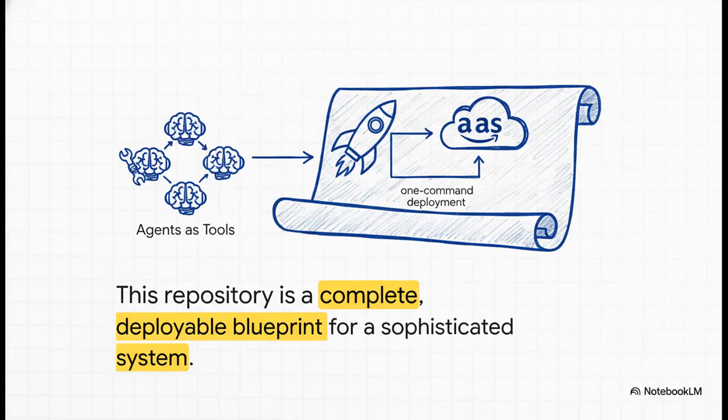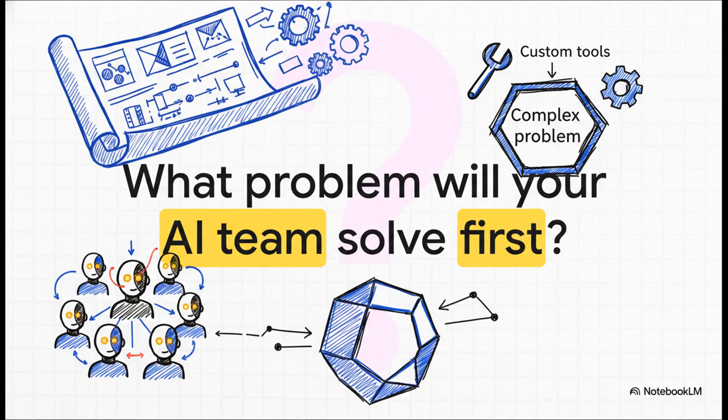So let's just recap what we've got here. We have the agents as tools pattern, a simple, powerful idea. We have a one-command deployment that gets you up and running in minutes. The bottom line is, this repository is way more than just a bunch of code. It's a complete, deployable blueprint for building your own sophisticated, collaborative AI team. This is your foundation. You can plug in your own knowledge bases. You can create your own custom tools. The possibilities are pretty much endless. So the real question is, what are you going to build? What problem will your AI team solve first?